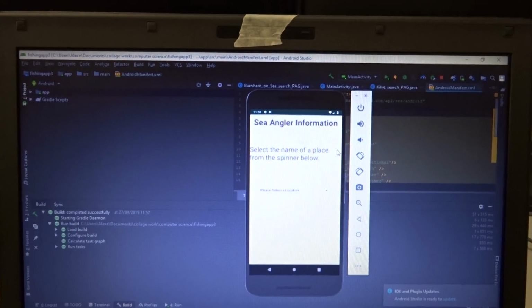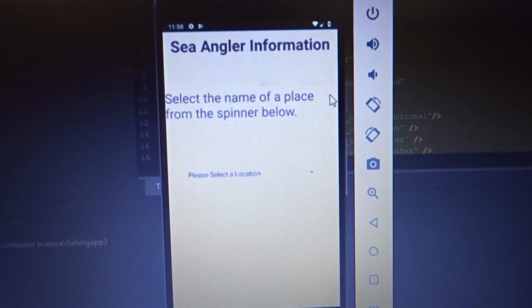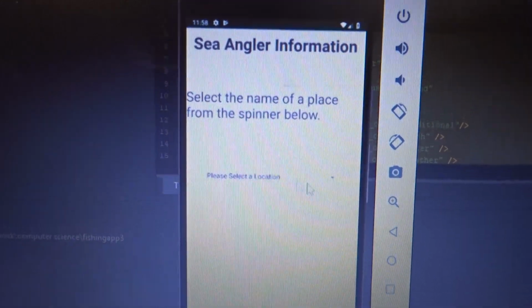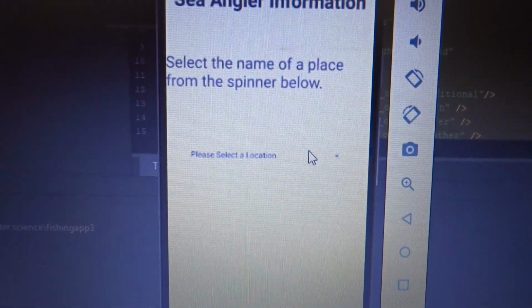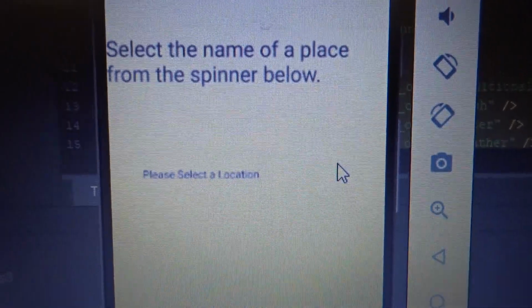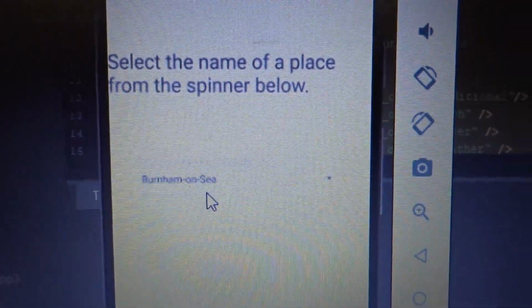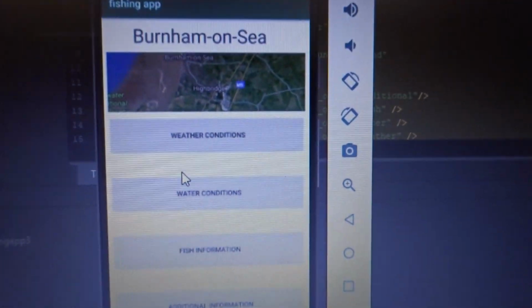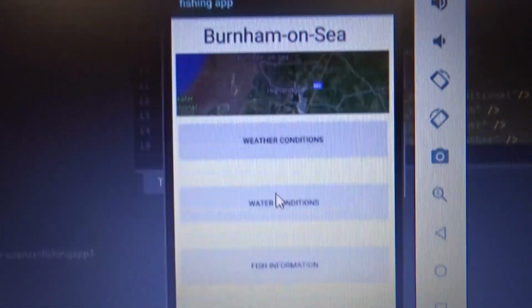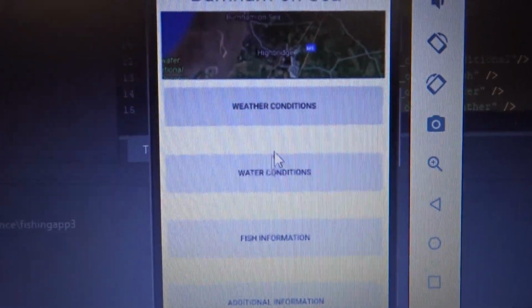Hello and welcome back. I've got my digital phone up and running. Now I'm going to see if my buttons work on this one. So I'm going to select my location, Burnham-on-Sea, and when this loads, there it is, and that is how it should be looking, unlike on my other phone.